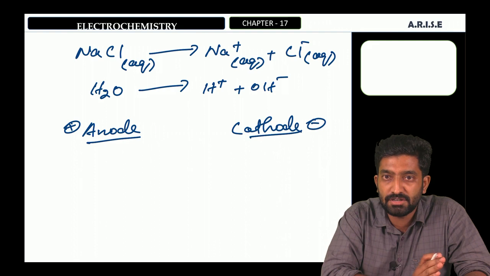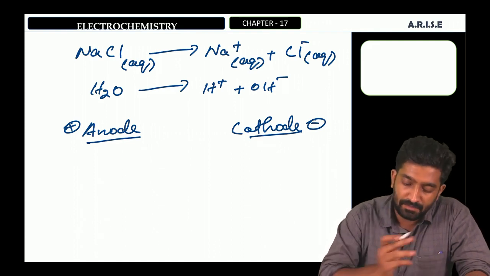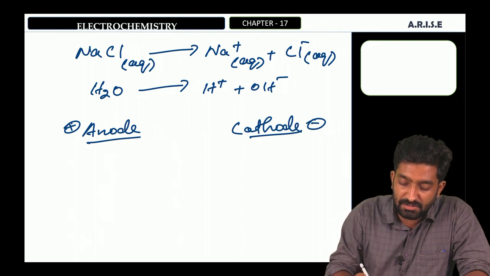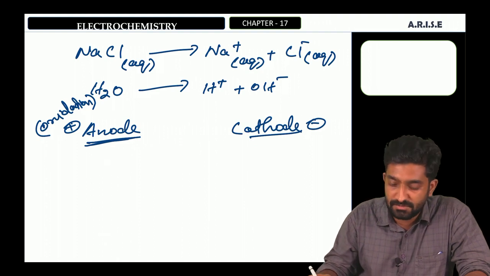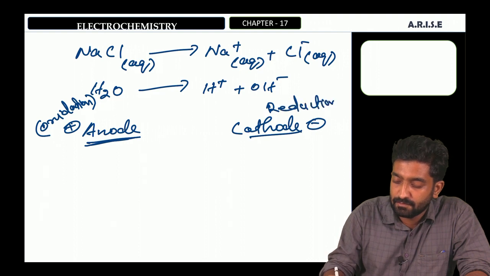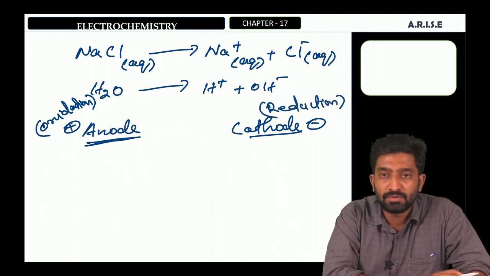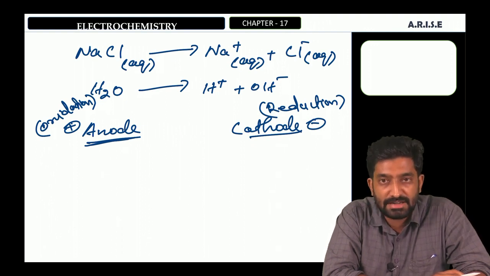The reaction at the anode is oxidation, that is, the anode undergoes oxidation, and the reaction at the cathode is reduction.